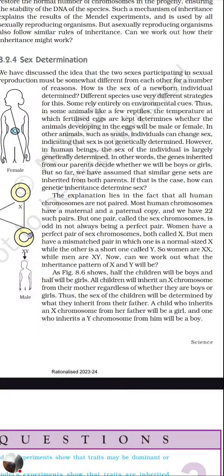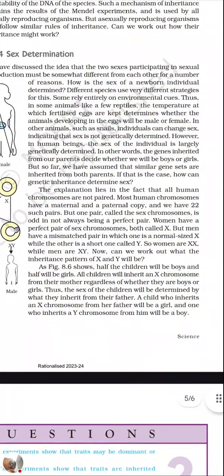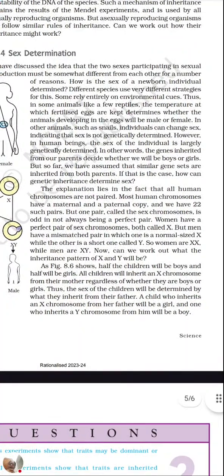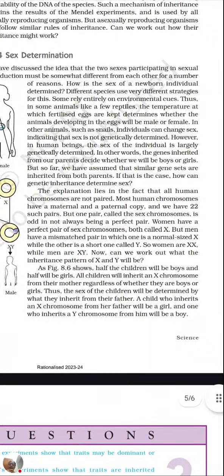Some depend on the environmental factor. If you recall back on that previous class, we discussed that some are related to the temperature. Temperature decides whether the developing baby will be male or female. Some can exchange the sexes, which are called hermaphrodites, snail. So here some examples we'll be having, which you need to remember. Some rely entirely on the environment. Thus, in some animals, like few reptiles, the temperature at which fertilized eggs are kept determines whether the animal developing in the egg will be male or female. Some reptiles, that is turtle.